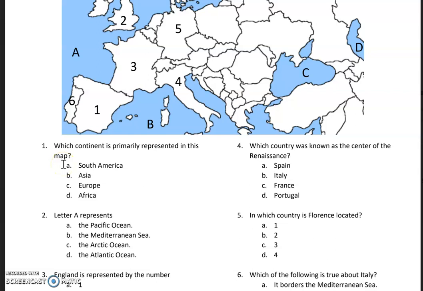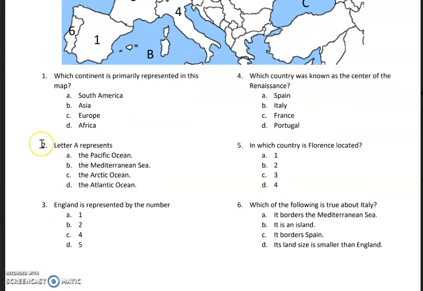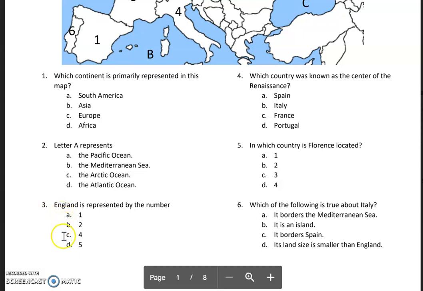A, South America, B, Asia, C, Europe, D, Africa. Number 2, letter A represents A, the Pacific Ocean, B, the Mediterranean Sea, C, the Arctic Ocean, D, the Atlantic Ocean. Number 3, England is represented by the number A, 1, B, 2, C, 4, D, 5.